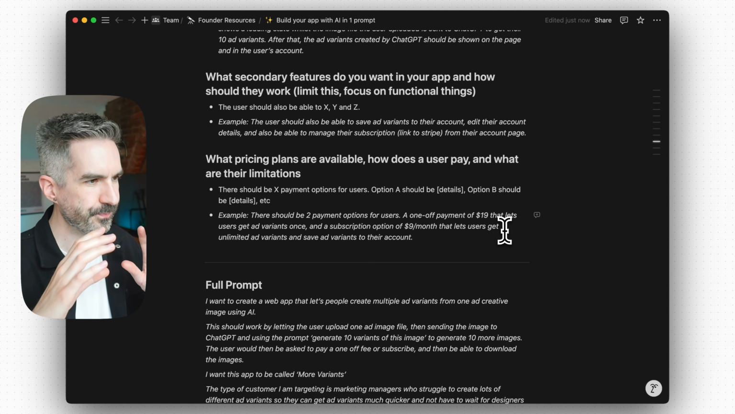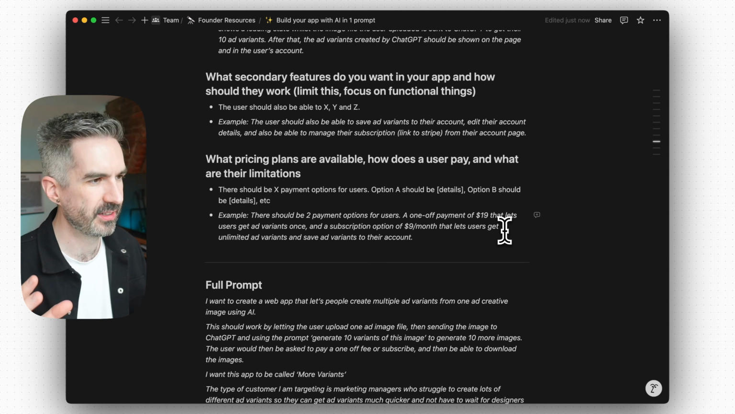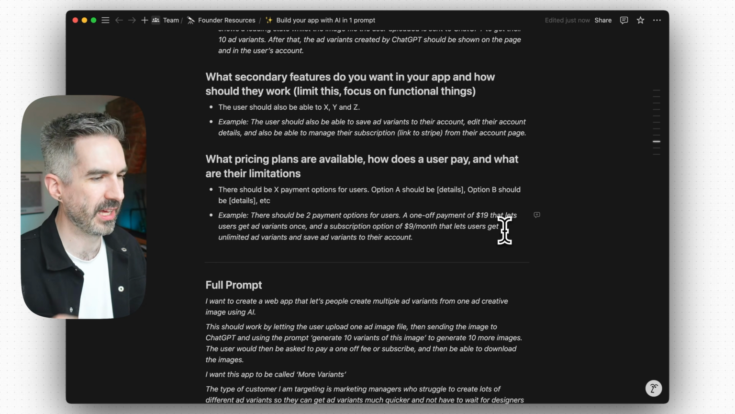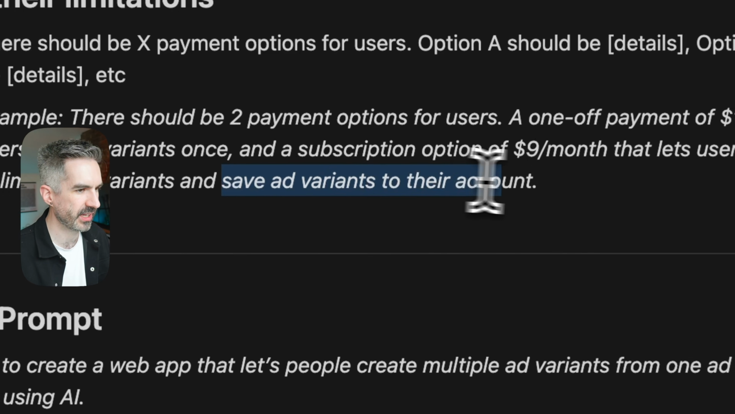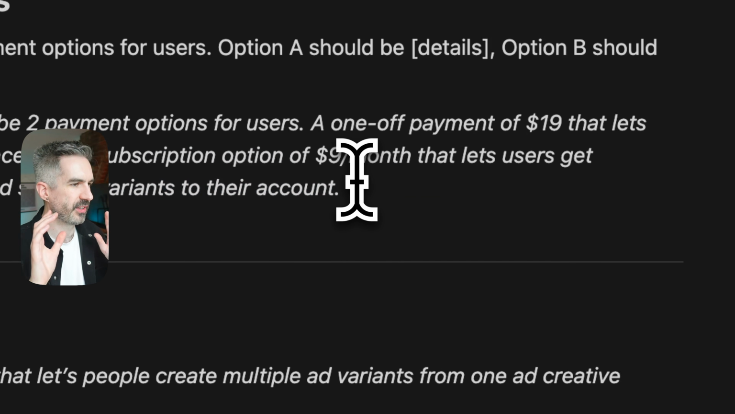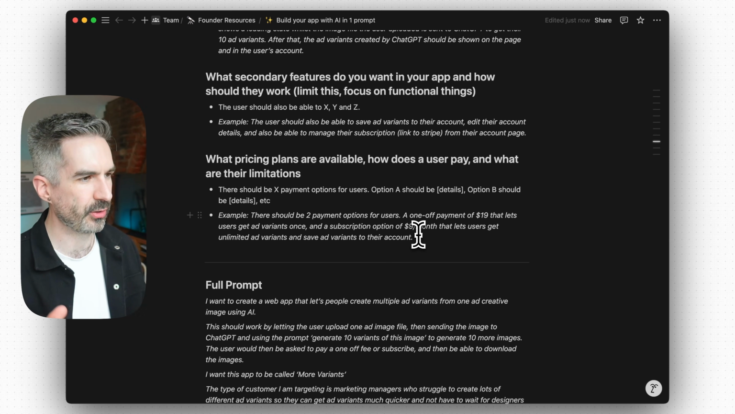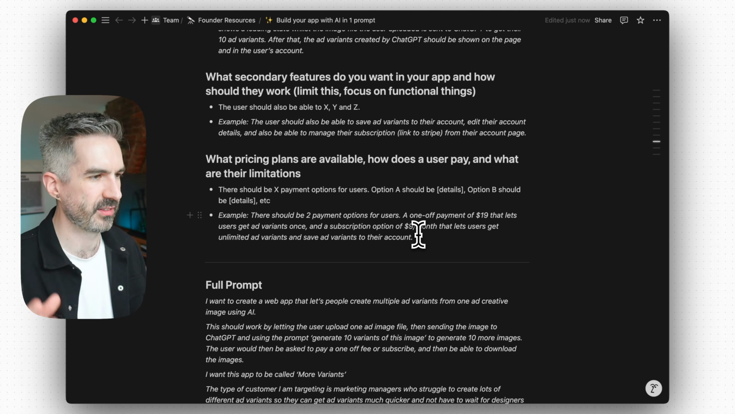So I've told it what the pricing plan allows the user to do, and also what features are accessible by what plan. So saving ad variants to your account is the feature that's only available to people who subscribe. And there's a lot of psychology around pricing and pricing plans.